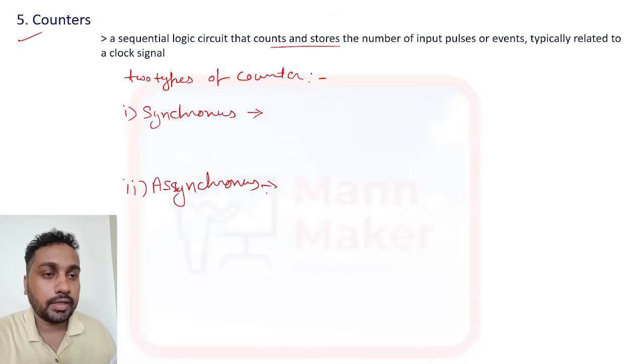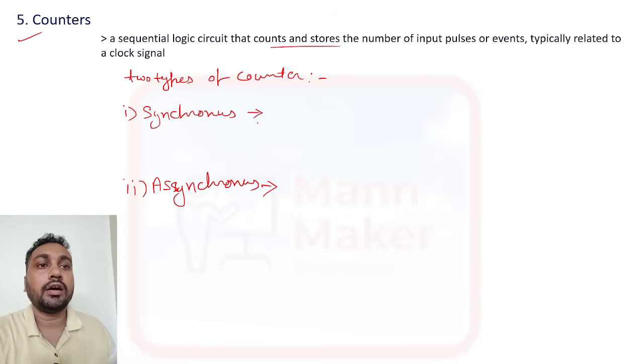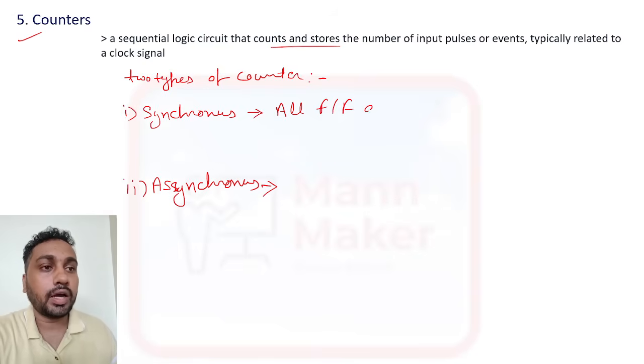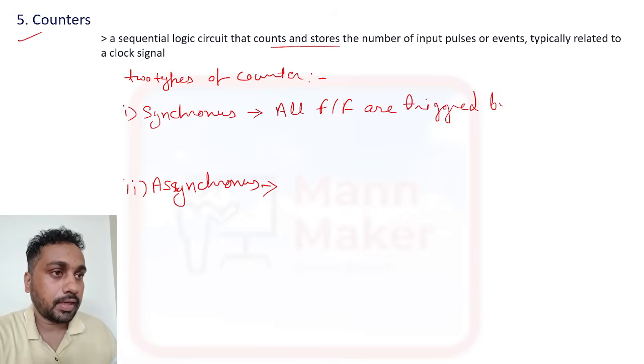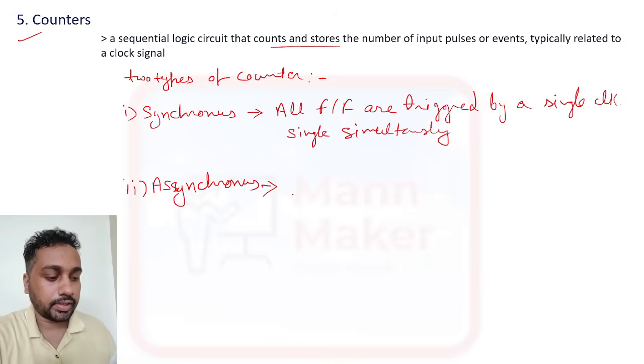In synchronous, all flip flops are triggered by a single clock signal simultaneously.